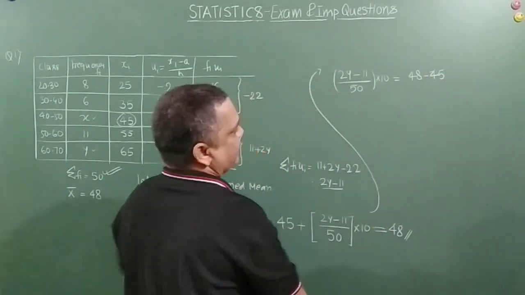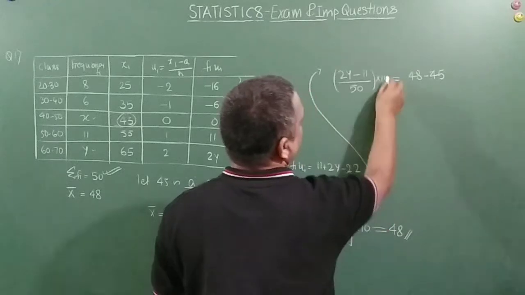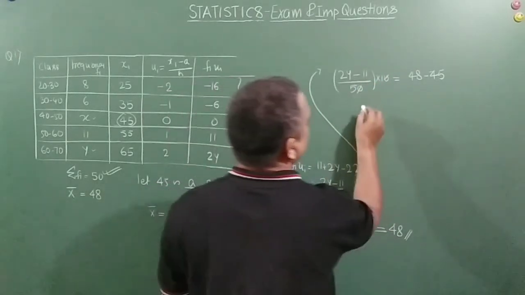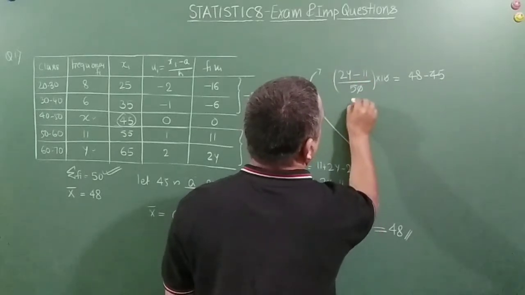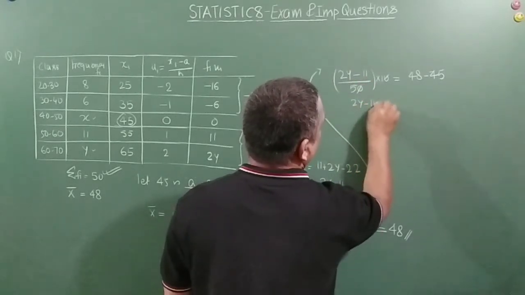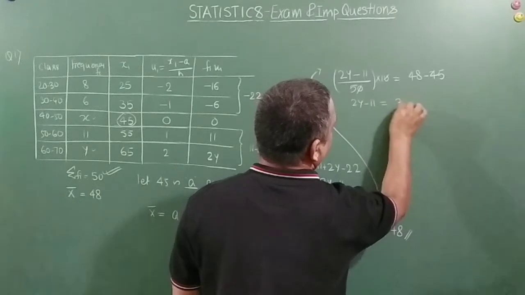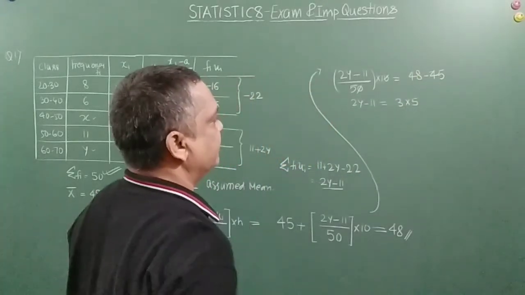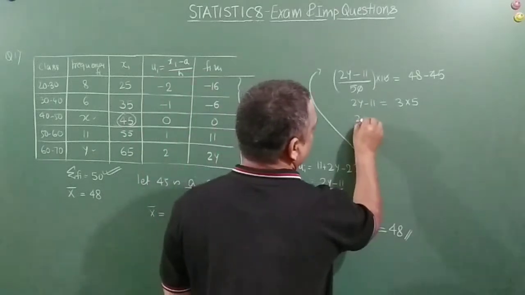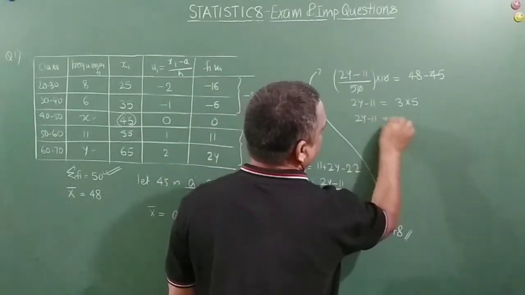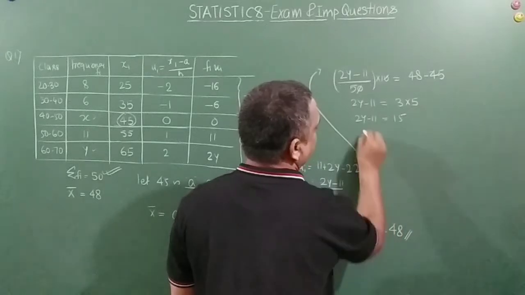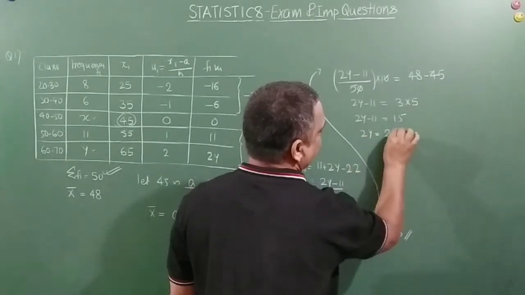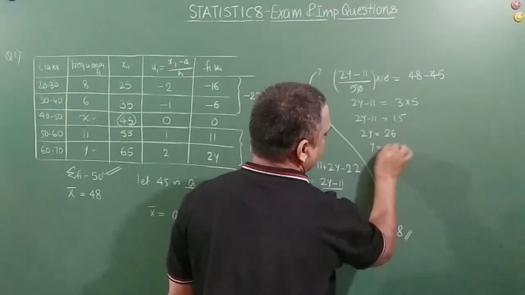This will go and subtract that side. Now I will cancel 0. So we can write 2y minus 11 is equal to 3, and the 10 goes this side, it becomes into 5. Right, friends? So 2y minus 11 is equal to 15. So 2y is equal to 15 plus 11, that is 26. So y is equal to